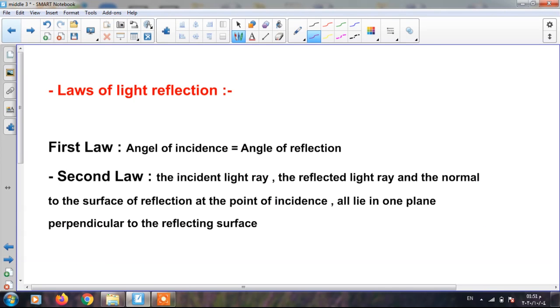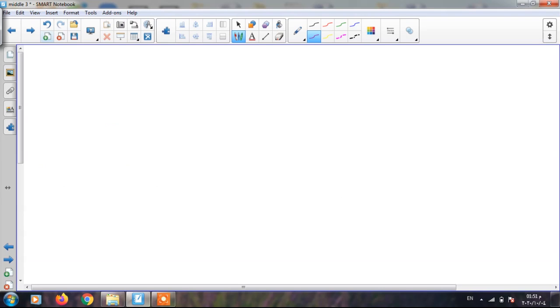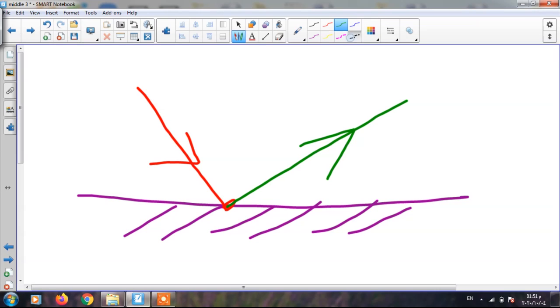And now let's return to the laws of light reflection after knowing this concept. The laws of light reflection. Number 1, the first law: angle of incidence equals angle of reflection. This means, for example, here we have the reflecting surface and the incident light ray, this is the point of incidence, and here the reflected light ray, and if we draw the normal here, this one represents the angle of incidence and this the angle of reflection.